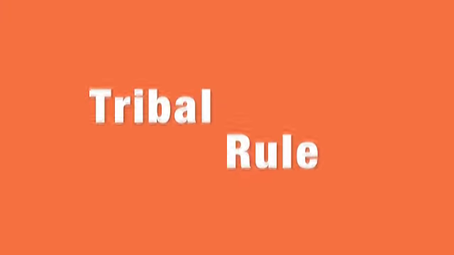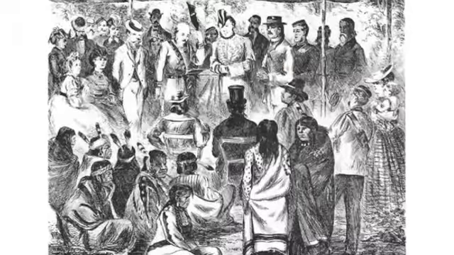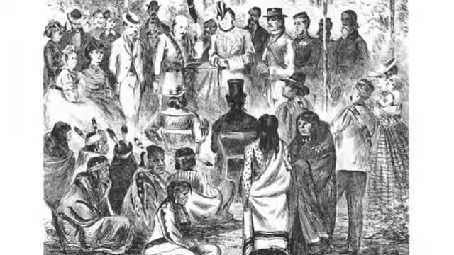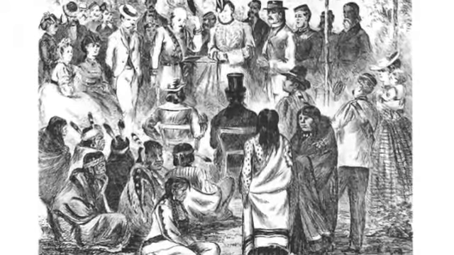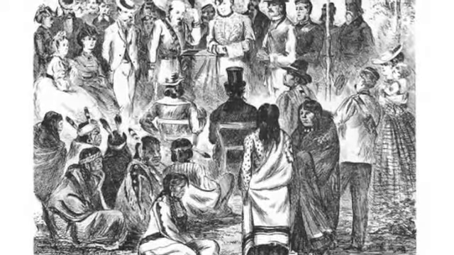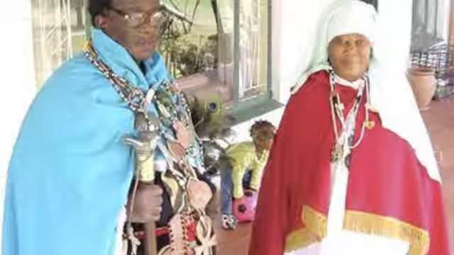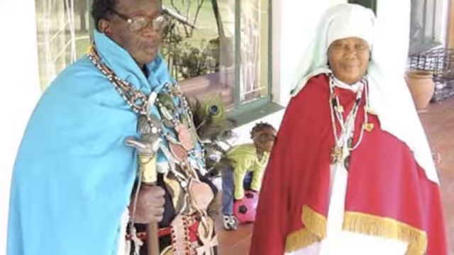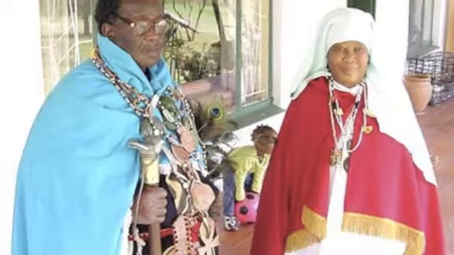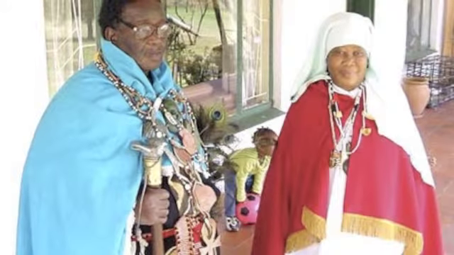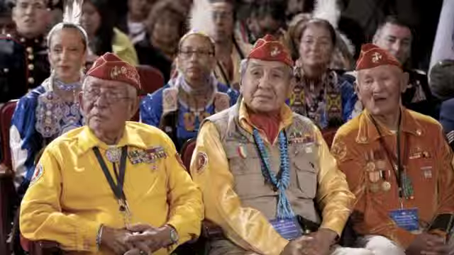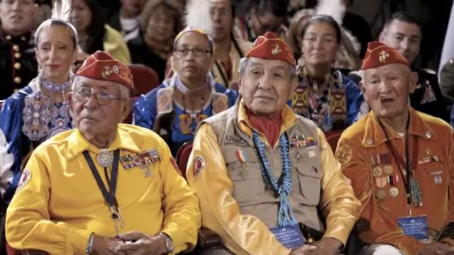Tribal rule. As communities of people grew, they organized into tribes that shared customs and beliefs, many of which still exist today. They govern by tribal rule. Members of the tribe still have a say in group decisions, though the final decision usually rests with a chief or elder who safeguards the tribe's traditions. Many Native American tribes govern this way.